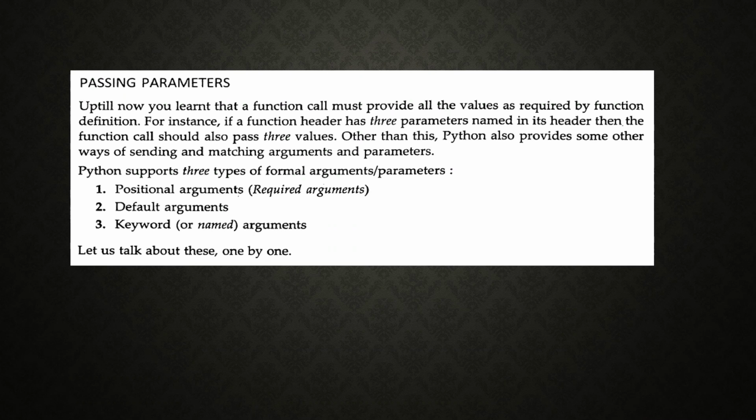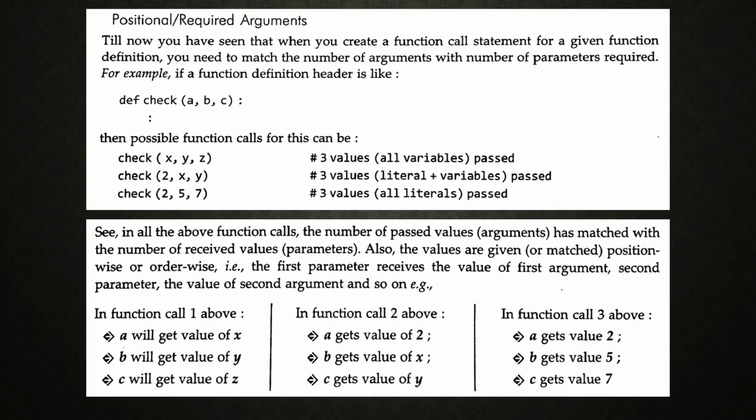So the first one is positional arguments, required arguments that we have to put. Next, default arguments. Third, keyword arguments. So what do you mean by positional argument? Positional argument means you need to match the number of arguments with the number of parameters required. That means the data type should be the same whenever you are passing the values from the calling function to the called function, and the number of arguments should be the same.